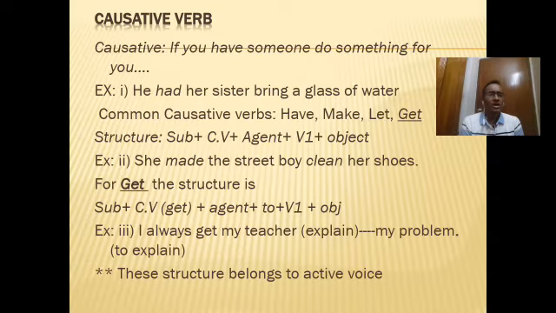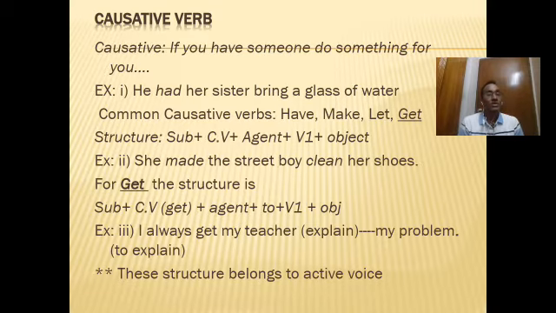This means his sister is very dear to him, and therefore he can tell her to bring a glass of water for him. So the speaker or the subject hasn't done the work himself. Another person, another doer, has done this work.